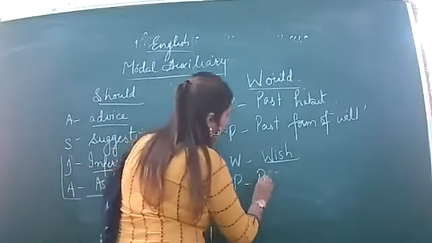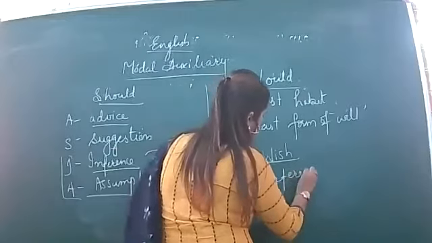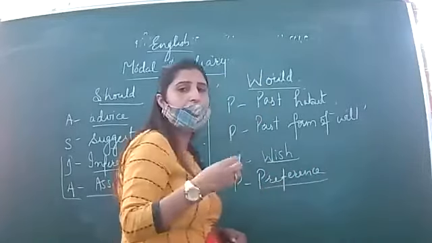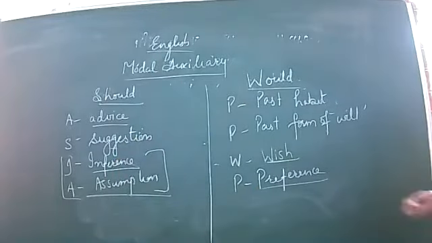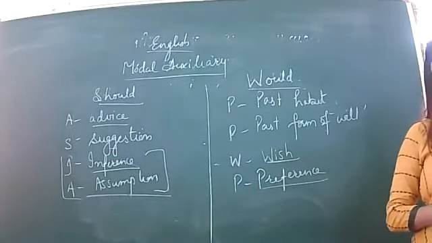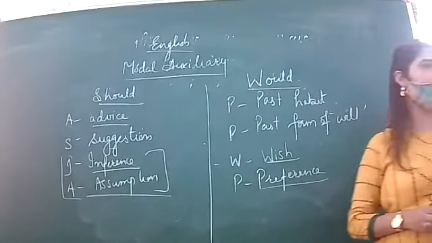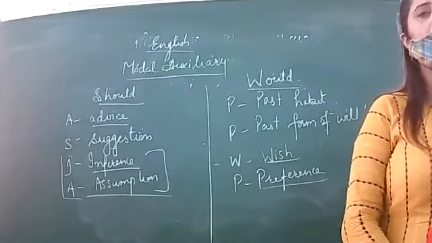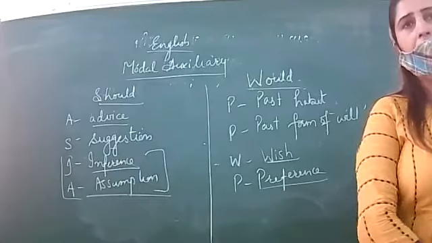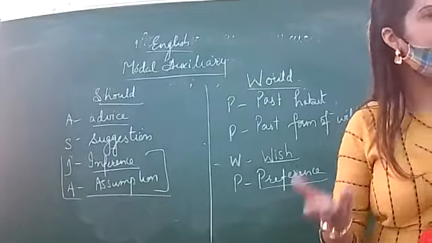Next, P for preference. When you prefer one thing over the other. For example, would you like to have a cup of tea or coffee? Or I would like coffee over tea. Or I would rather die than beg.